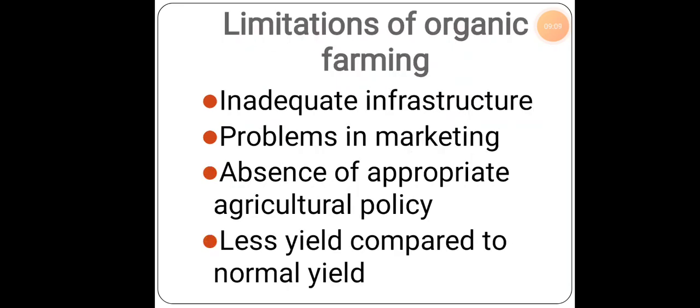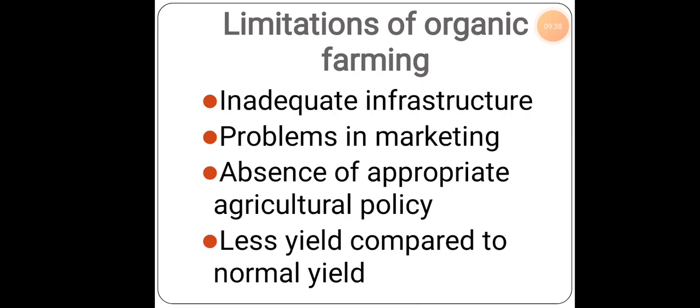So the limitations of organic farming: inadequate infrastructure. So what happens, majorly the people who do organic farming will be from the rural area. In rural areas, there will be no proper roads, no proper transportation, no proper storage facility, maybe no irrigation facility. So because of this also, organic farming has a major limitation.